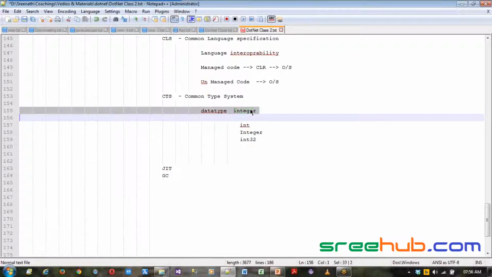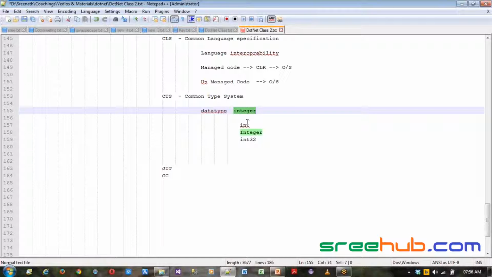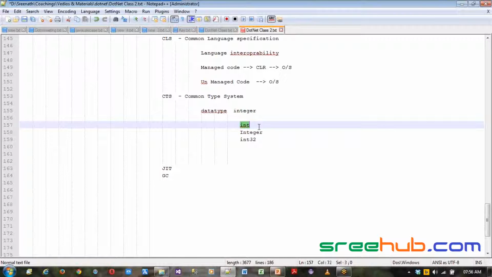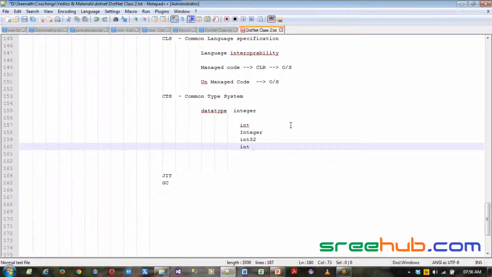How does CLR know whether you have defined int of 32-bit or int of 16-bit? Don't worry about 32 and 16-bit. We'll come to what exactly 32 and 16 bits are when we come to data types. I'll explain the memory specification also. But I can have Int32, or let's say I'm defining a 16, which is 2 bytes, 16 bits.